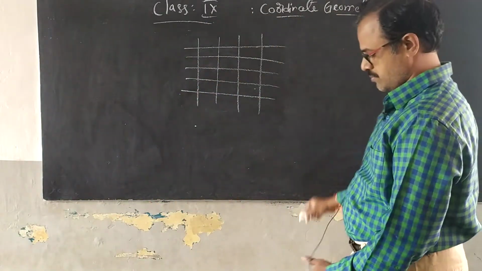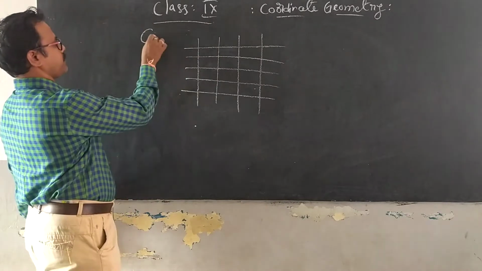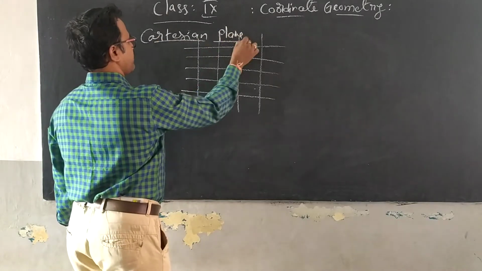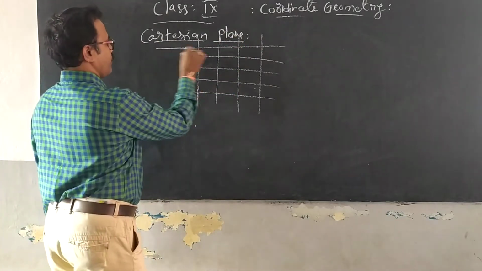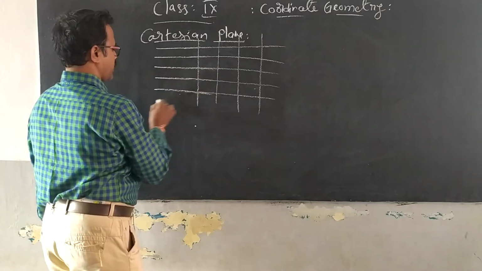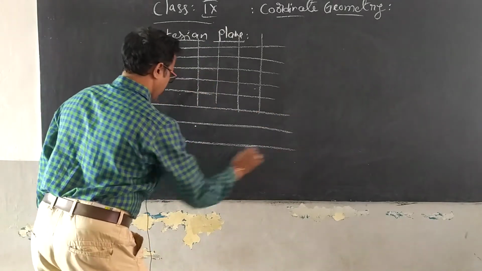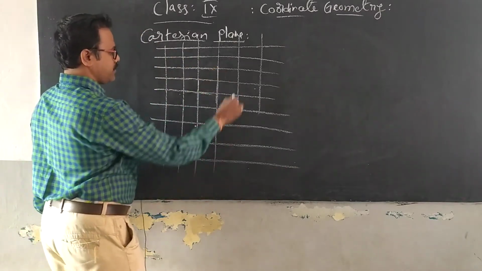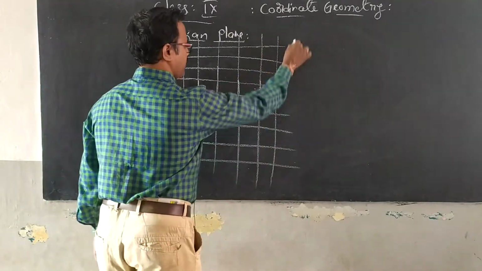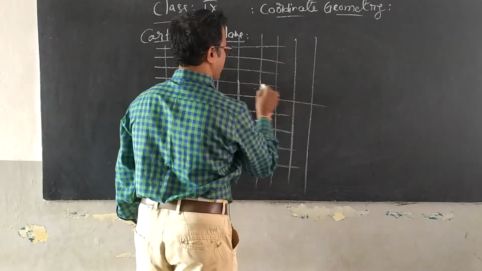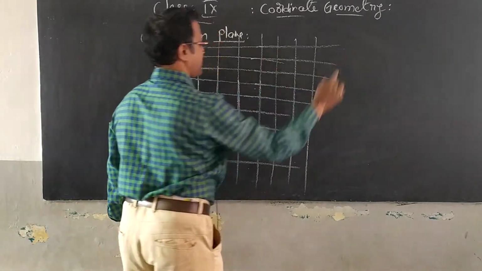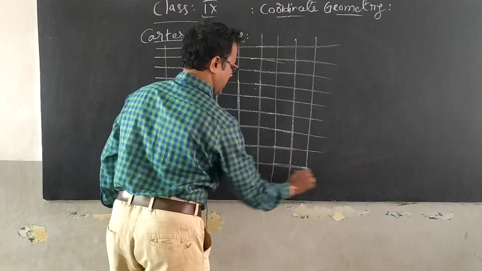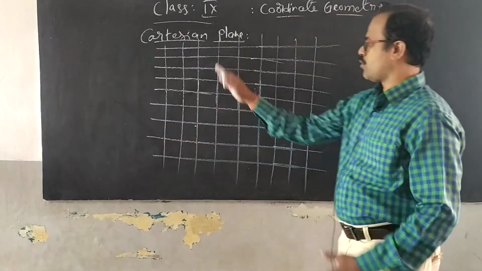Observe carefully, this is most important. Cartesian plane. A plane which is divided into rows and columns, in which a pair of perpendicular lines is drawn dividing this plane of rows and columns into four equal parts, is called a Cartesian plane. I have drawn a plane where we have the rows and the columns.